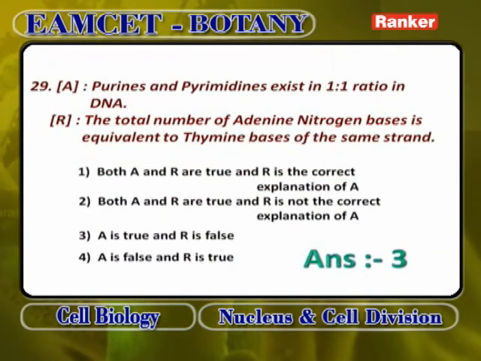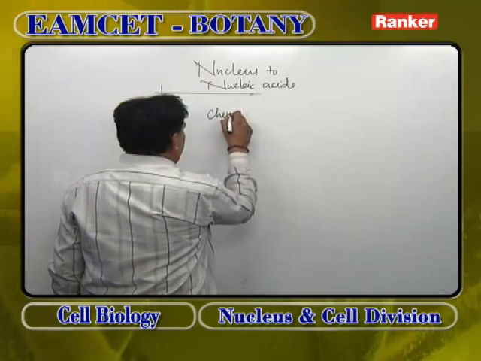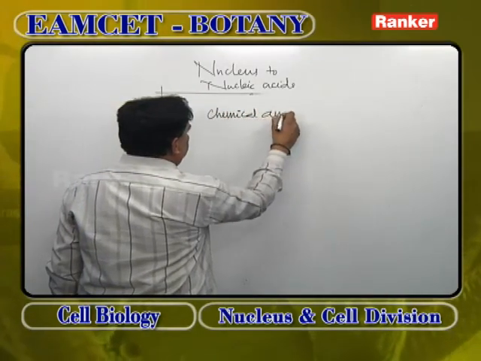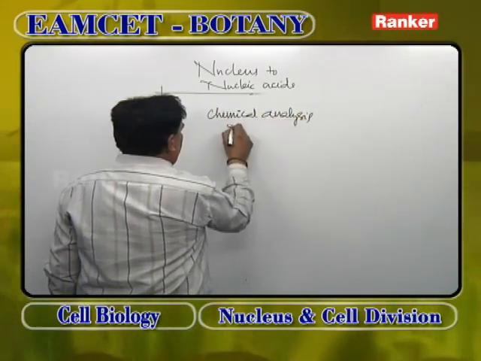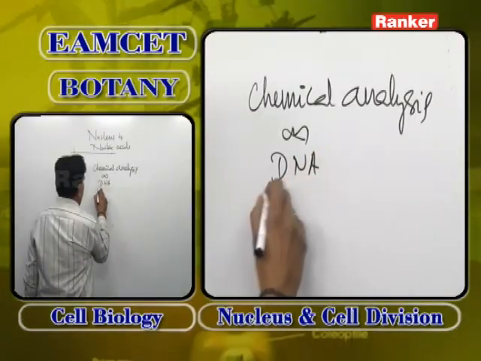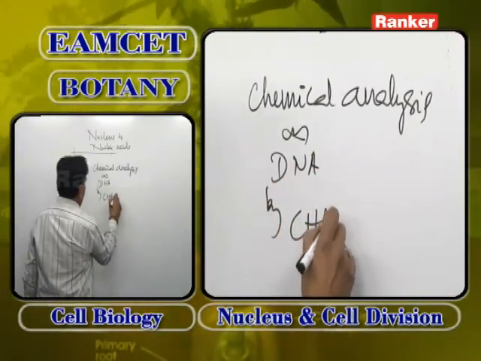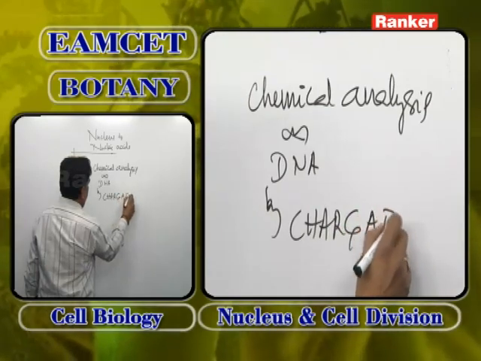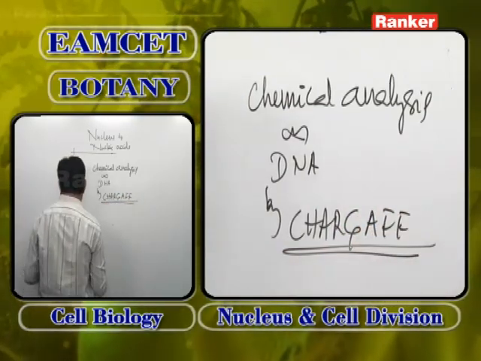Another assertion reason. Purines and pyrimidines exist in 1:1 ratio in DNA. This is correct, because of the chemical analysis of DNA by Chargaff. A famous scientist by name Chargaff conducted chemical analysis on DNA.